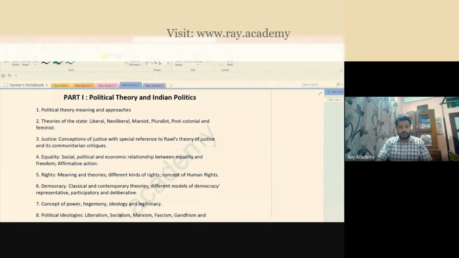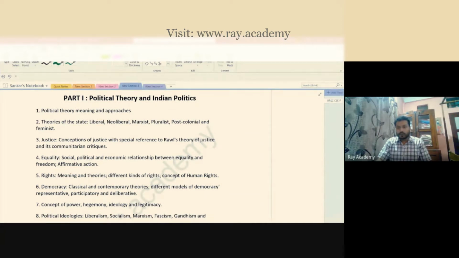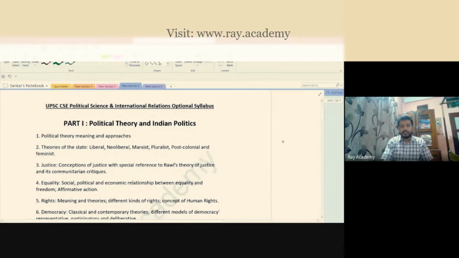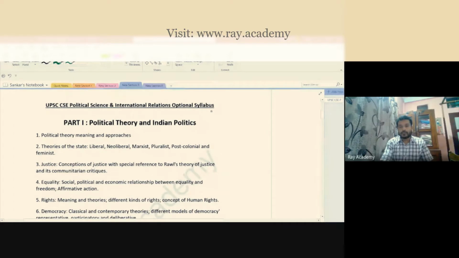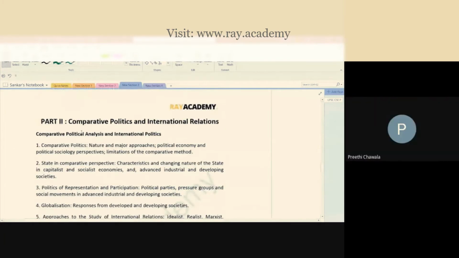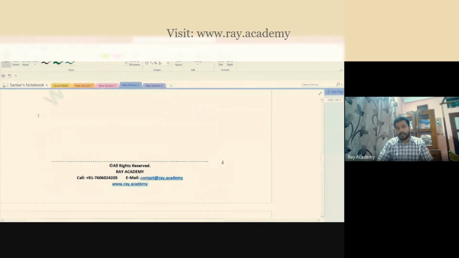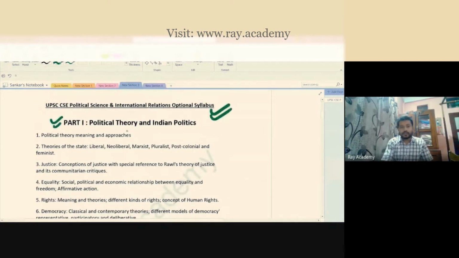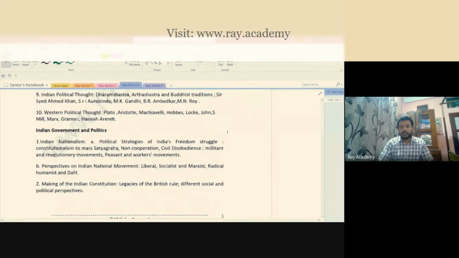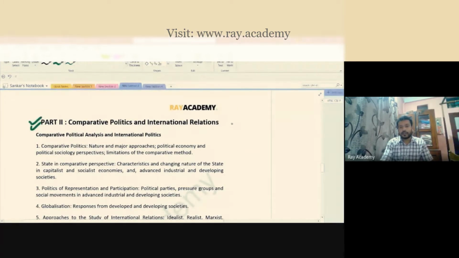Now, this is a brief of your UPSC Civil Services Examination political science and international relations optional syllabus. Okay. Now, as I said to you, one is part one and another one is part two. So these are the parts you have. That means the entire political science and international relations is 500 marks total. Okay. So your part one is 250 marks and your part two is again 250 marks.